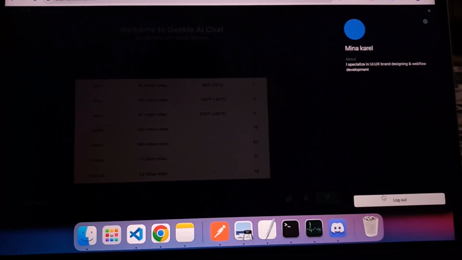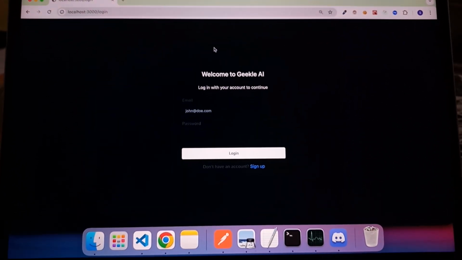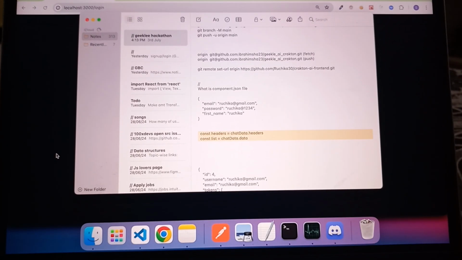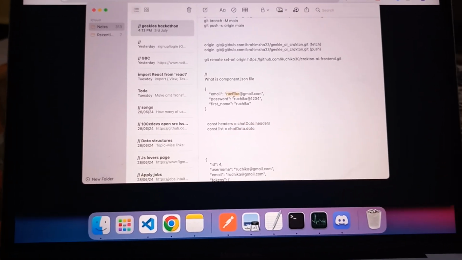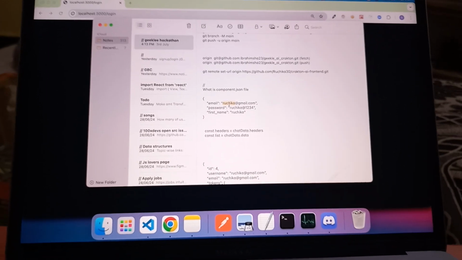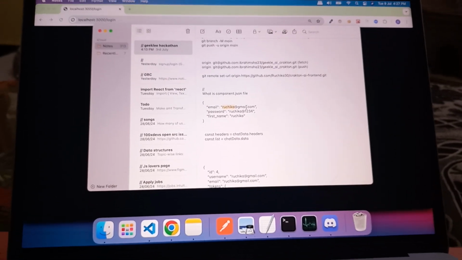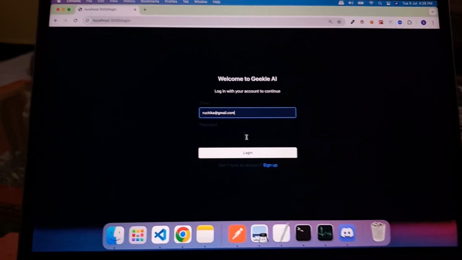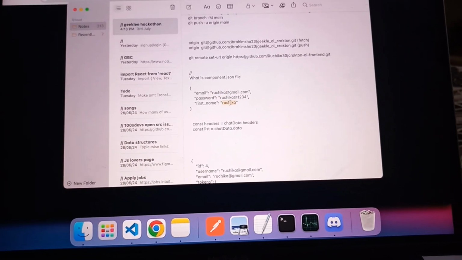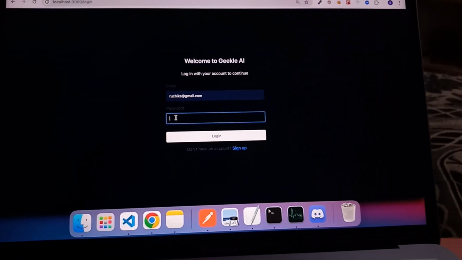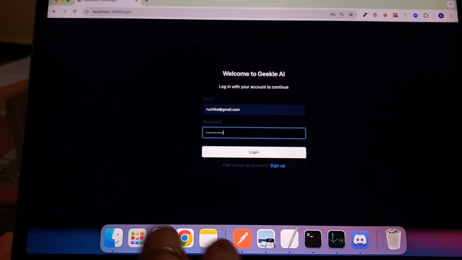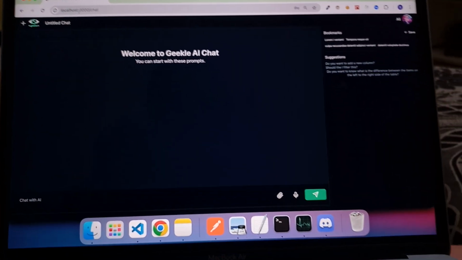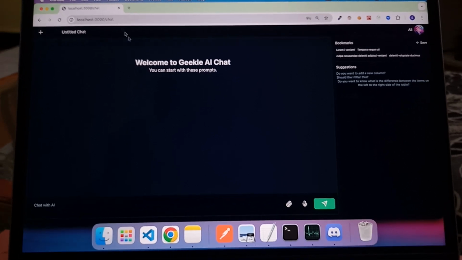Along with this, I would also like to show you that we have also been able to complete the sign-in and login flow. So a user can successfully sign up and log in. As I have already created an account, I'll just go ahead and enter my credentials. Yeah, so here we have our user dashboard, which is now available.